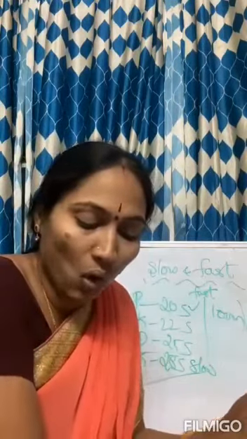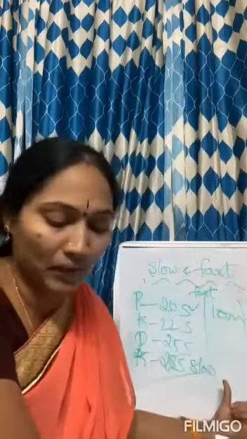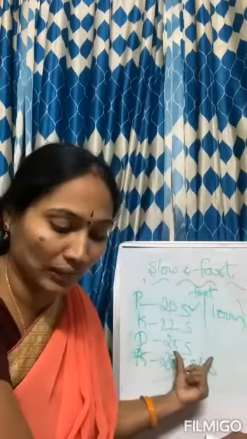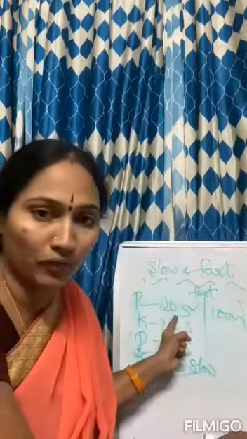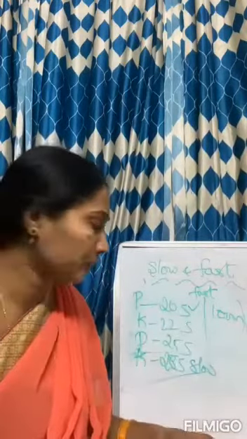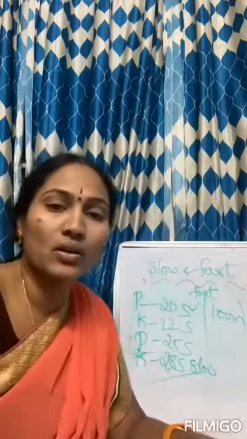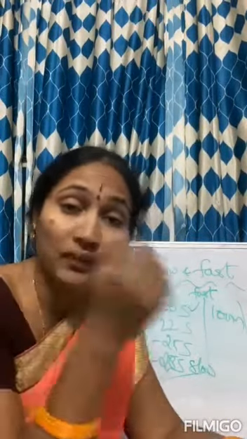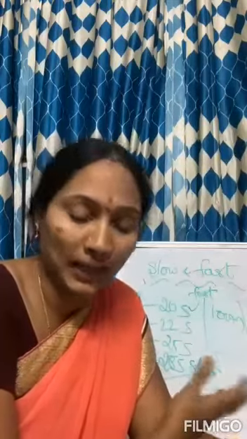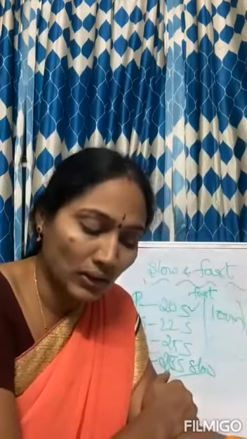Obviously we can see that all of them ran the same distance, 100 meters, but the time taken to cover that distance is different. Priya took the shortest time of 20 seconds and she shows that she has run fast. And Kiran took 28 seconds, so we can say that he is slow. If someone comes after 8:30, we can say that he is late. So all this is about time.